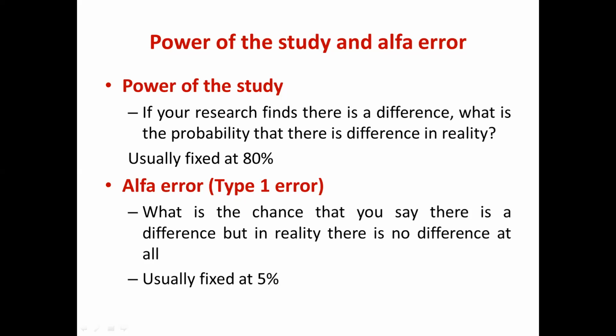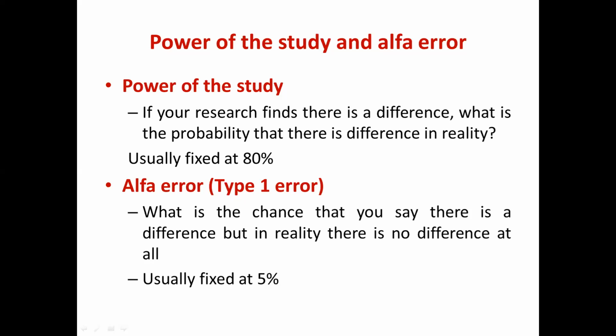On the other hand, alpha error is a very dangerous phenomenon. In alpha error, you say that there is a difference. You say that drug A is fantastic compared to drug B, and when you give that drug to the people in the community, there is no difference at all. In reality, there is no difference. Alpha error is usually compared with an innocent being declared as criminal. So there is no difference in reality. The null hypothesis is true.